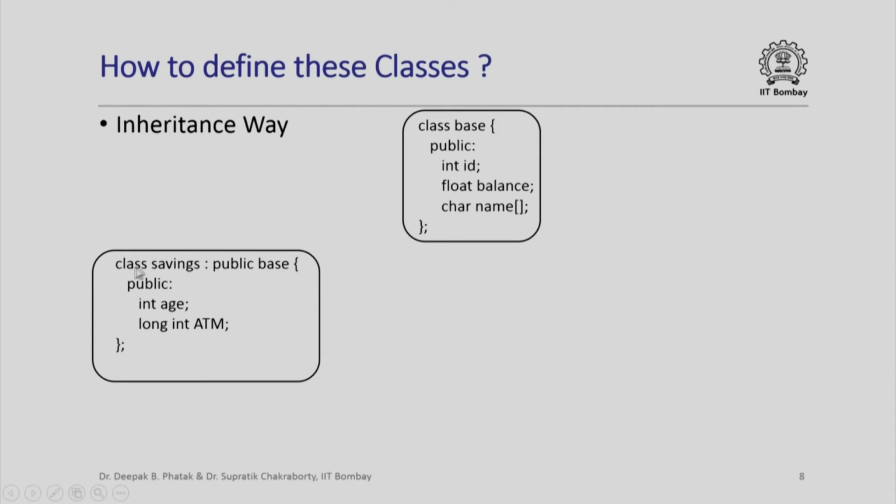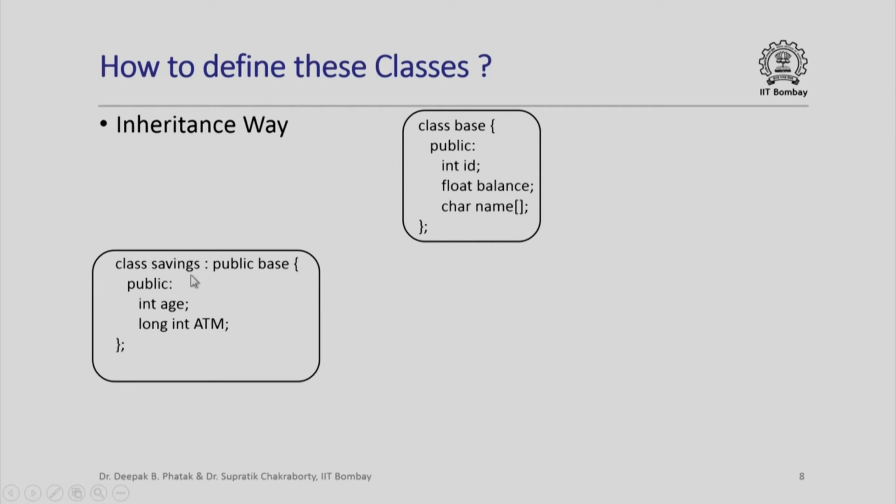I would say I want to declare the savings class, and this colon public base is saying that this savings class is actually derived from this base class. So, it is going to inherit all the members of this base class, and we will talk about what this public means in a subsequent lecture. We could also have private or protected over here, but we will talk about the specifics of that in a subsequent lecture. For the time being, let us go with public.